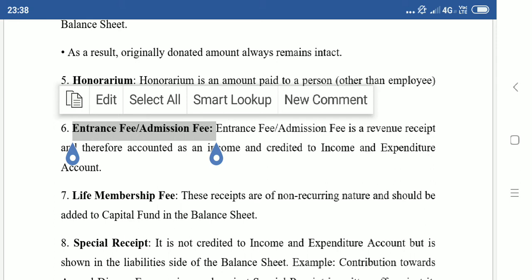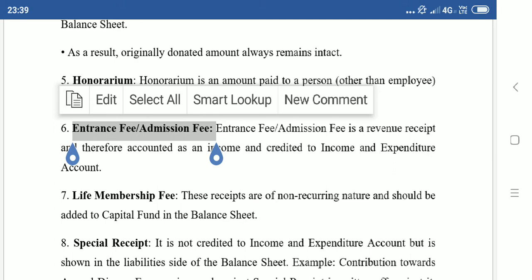That is entrance fee or admission fee. Now every month you do not pay an admission fee, so it is non-recurring in nature. However, many children will get admitted in our school. Sometimes every month children get admitted. So in that sense, it is regular and recurring in nature. Now CBSE states that it is recurring in nature. It is a revenue item. It will appear in the income and expenditure account.